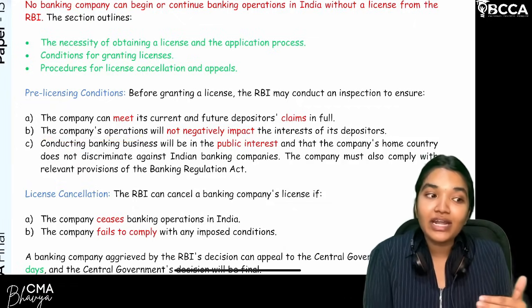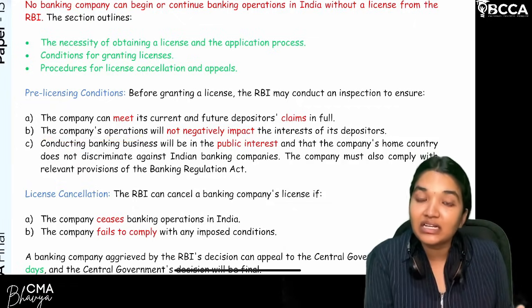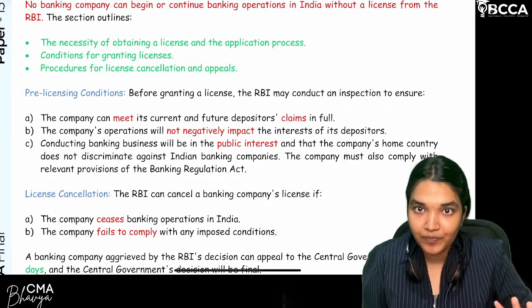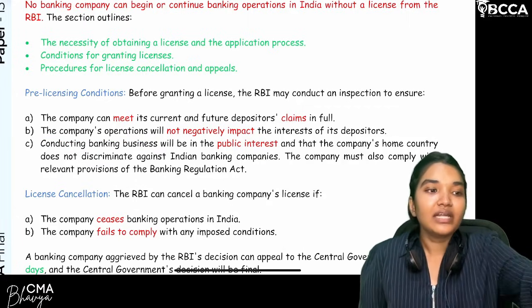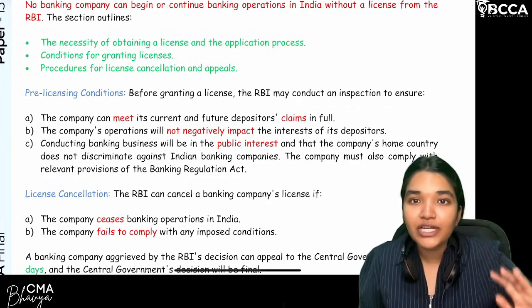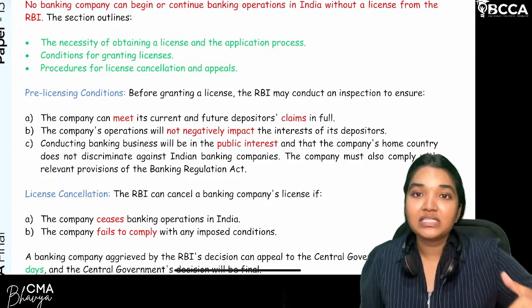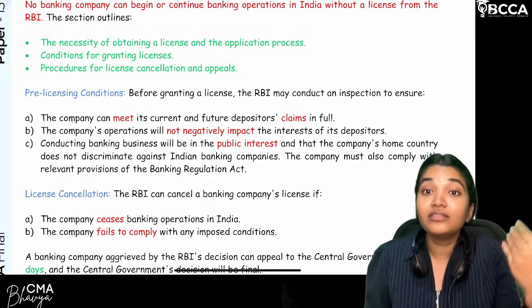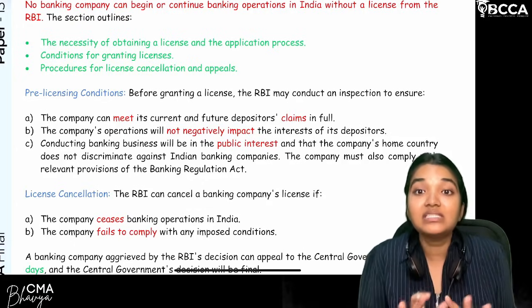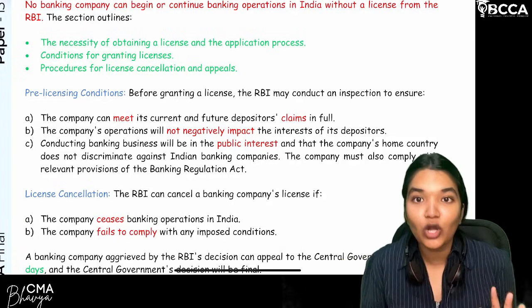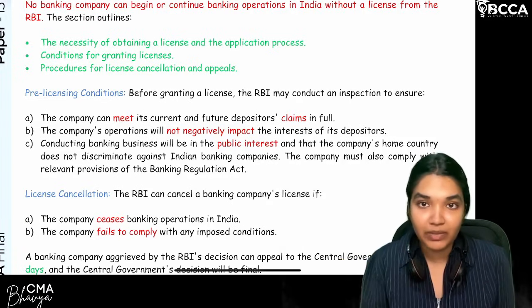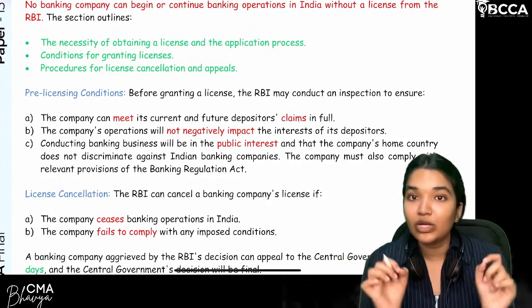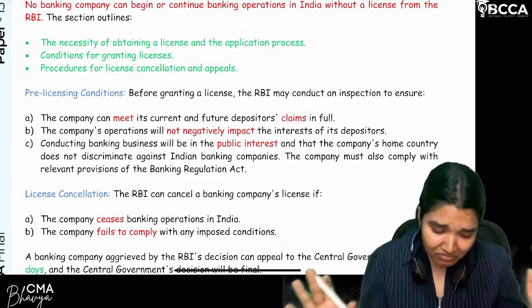That means they are not engaged in activities to defraud the depositors, like taking money and paying a lesser interest rate, or defrauding the creditors. That will be inspected.